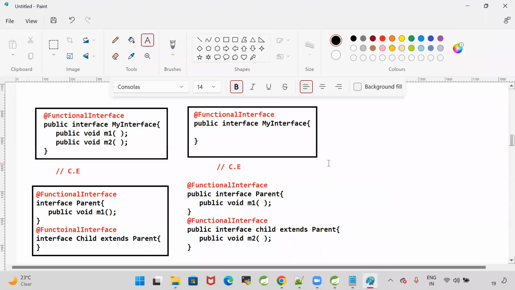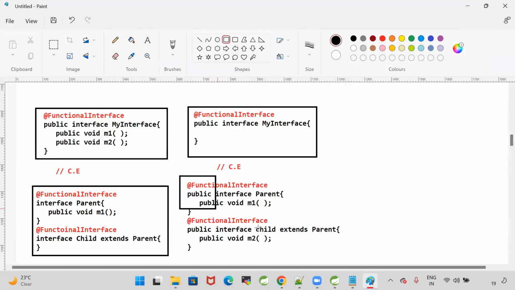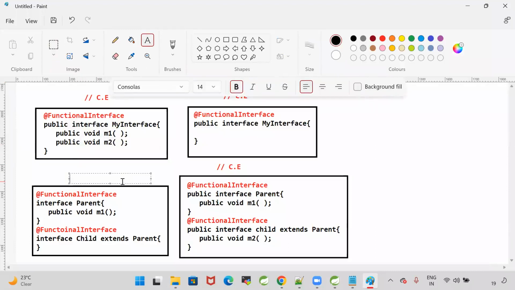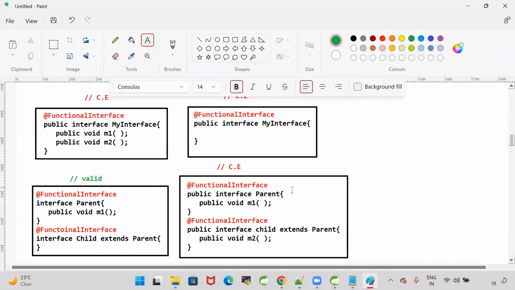Then valid or invalid? This scenario is valid or invalid? What about this scenario?